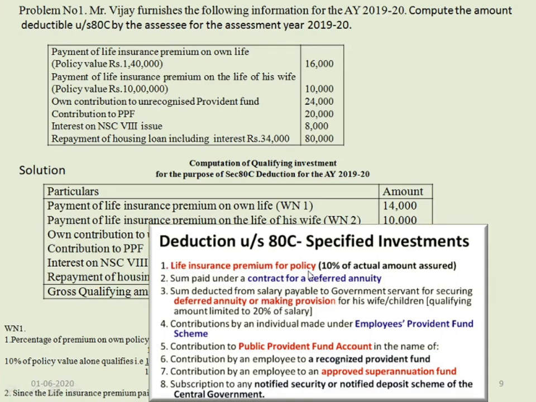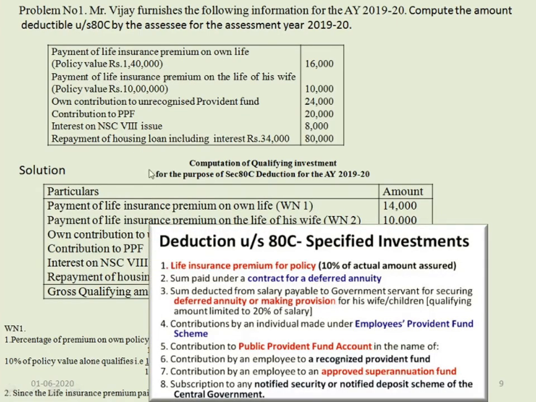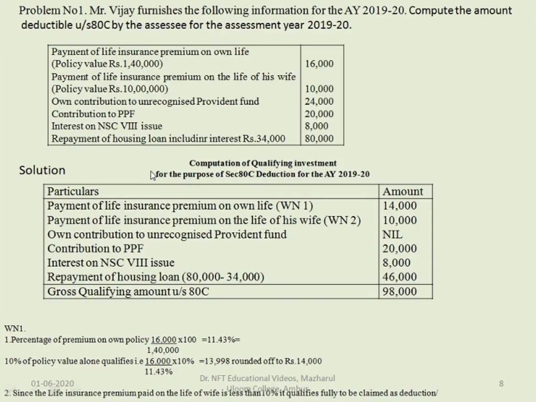Life insurance premium of our policy is 10% of actual amount assured. So 10% of actual amount assured can be claimed as deduction under 80C. So here, life insurance premium on own life is 16,000.